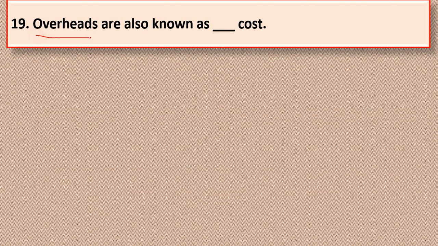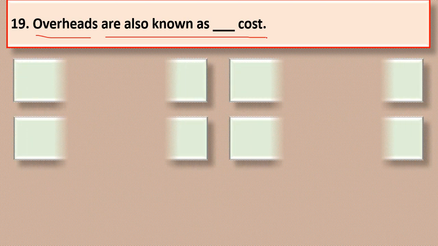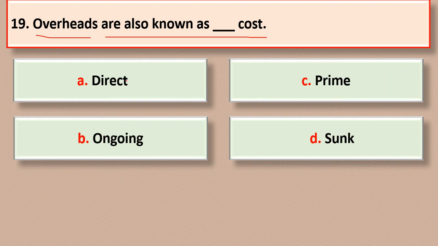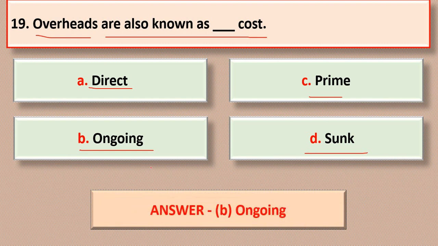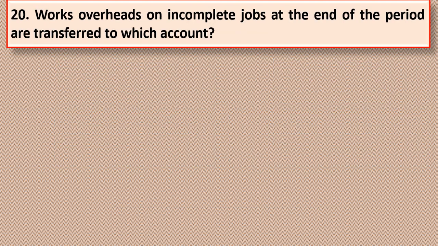Next question. Overhead are also known as dash cost. Options are option A, direct; option B, ongoing; option C, prime; or option D, shrunk. So the correct answer is option B, ongoing cost. So overhead are also known as ongoing cost.